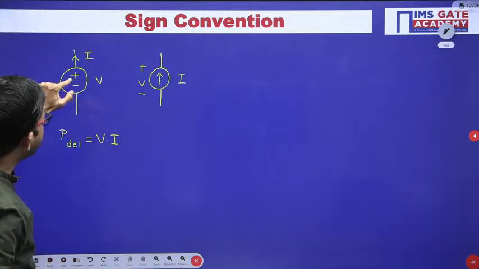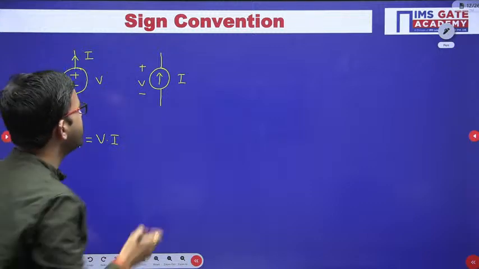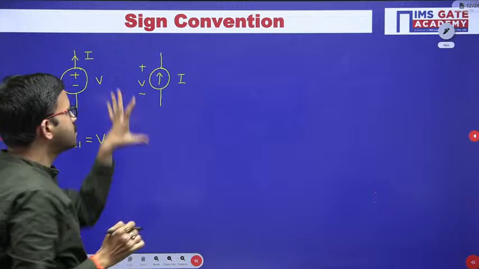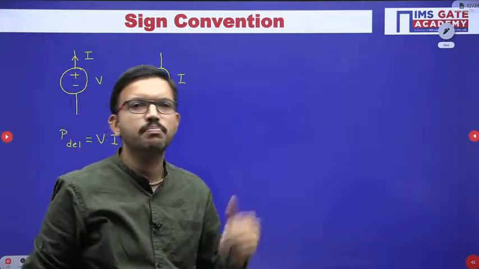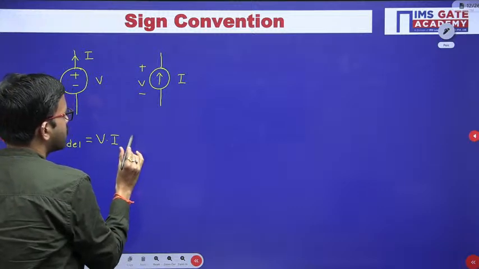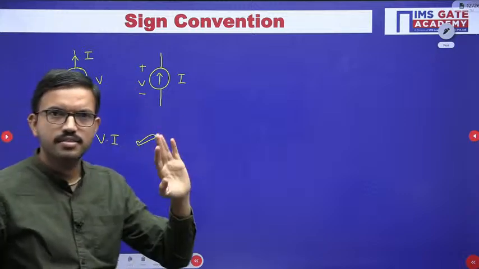From the plus sign, the current is leaving. Similarly here, from the plus sign, the current is leaving. That means this source is also delivering the power. Same answer: power delivered equals V into I, in both the cases.